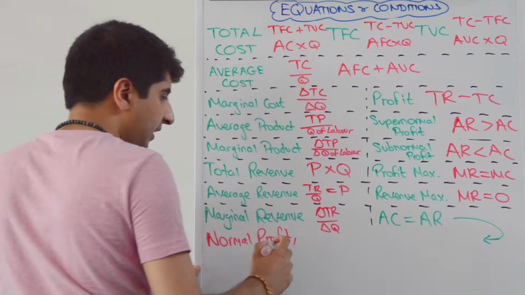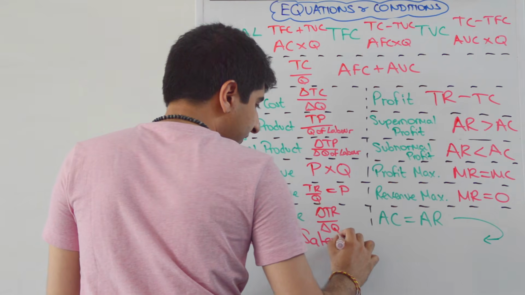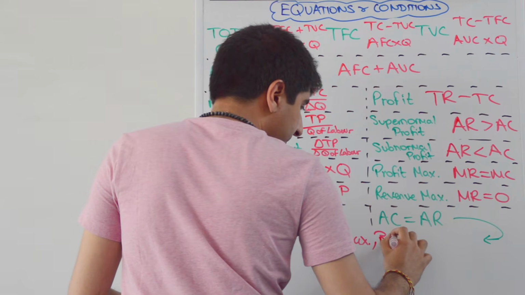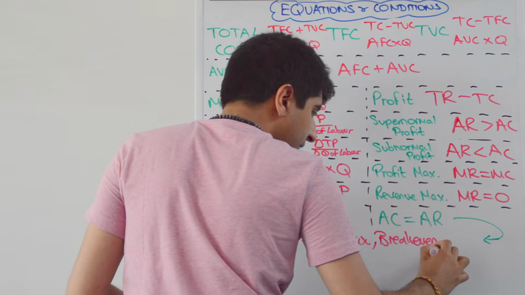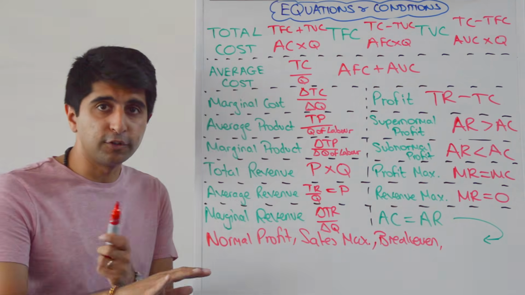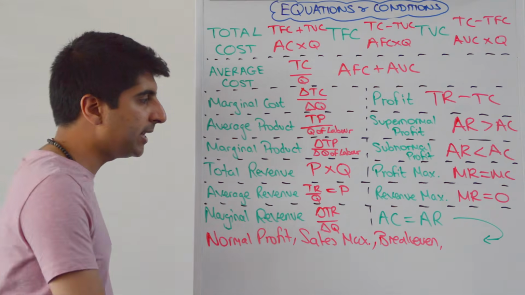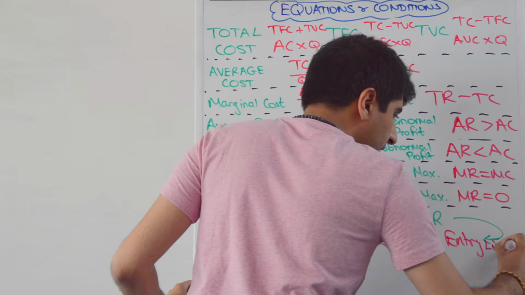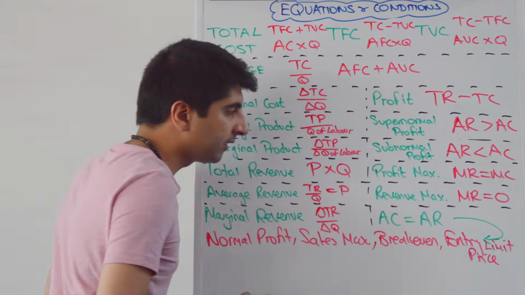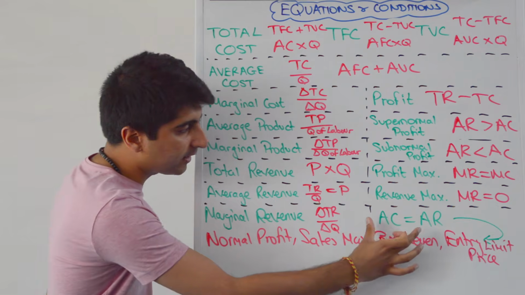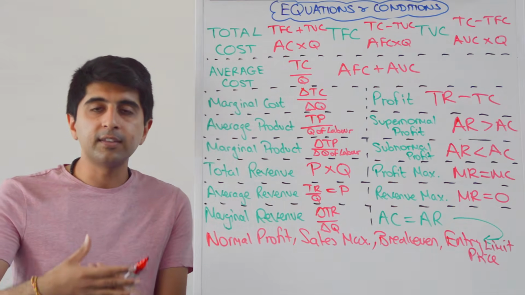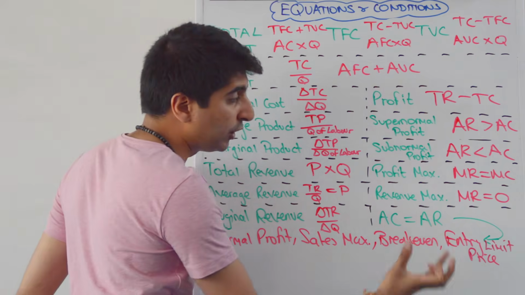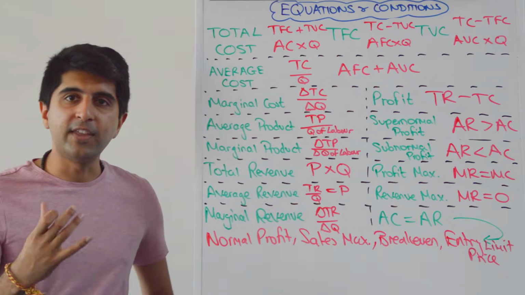It's also an objective of a firm. So it tells us the sales maximization point. If it's normal profit, it by definition is therefore economic break-even. So it's a break-even point in economics where there is no economic profit or economic loss being made. But it's also the entry limit price. Okay, so at that point, the price that is equivalent to that condition is the price that prevents new firms entering the market. It takes away the incentive for firms to enter if only normal profit is being made. Hence, we call it the entry limit price.